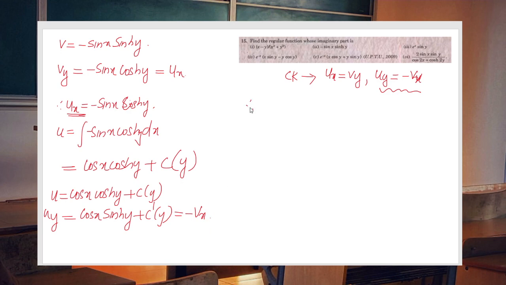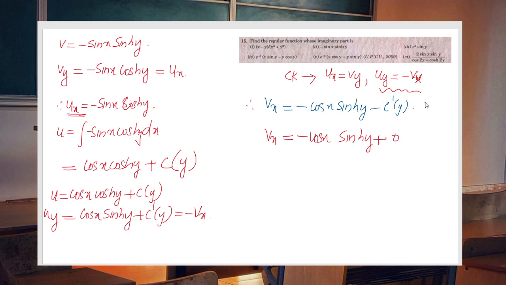Therefore vx is equal to cos x sin y minus c dash of y. But from the given function v, we can find vx. The derivative of minus sin x is minus cos x sin y, and there is plus 0, nothing remains.